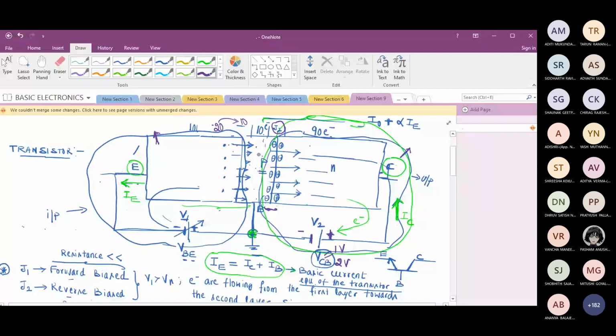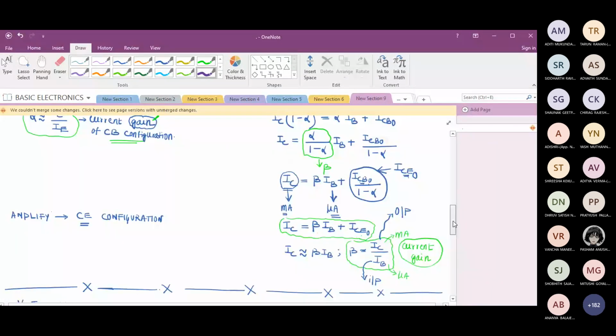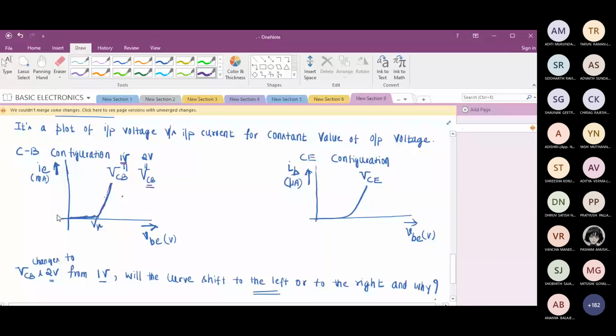If IC is rising, will IE increase? Correct? Are you getting this? Yes, sir. So what happens now? When I raise the VCB value, I am going to get more current, more emitter current.